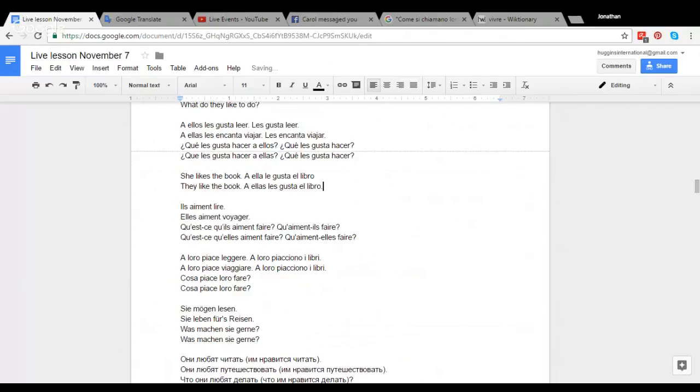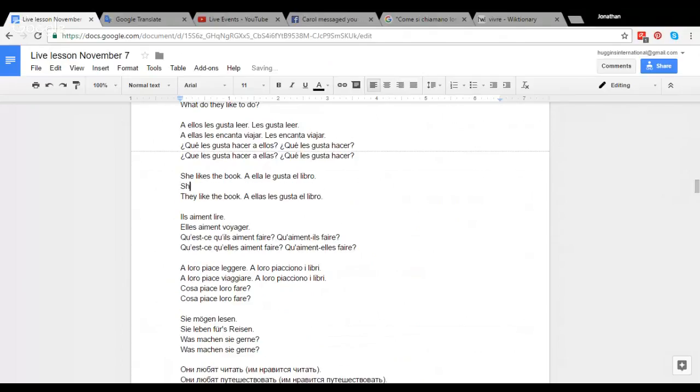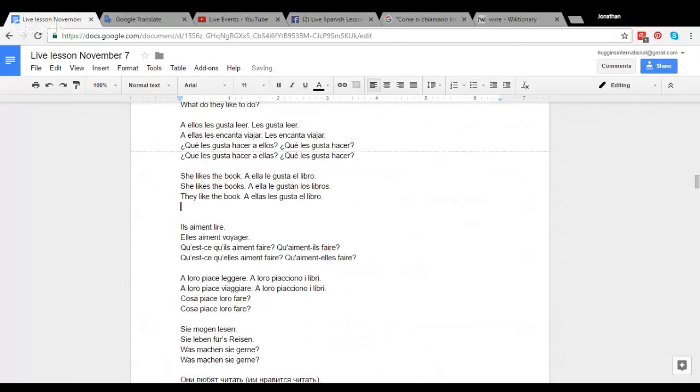Now, if I wanted to say she likes the books, so this is plural, I could have a ella le gustan los libros. And if I have they like the books, a ellas les gustan los libros.